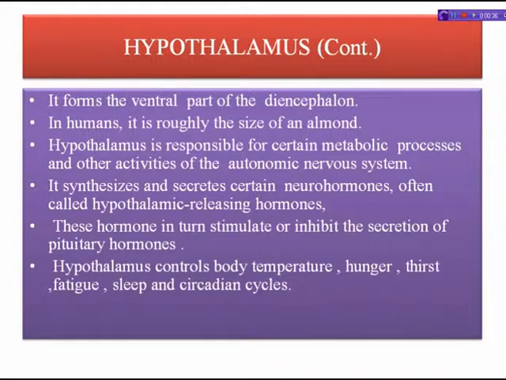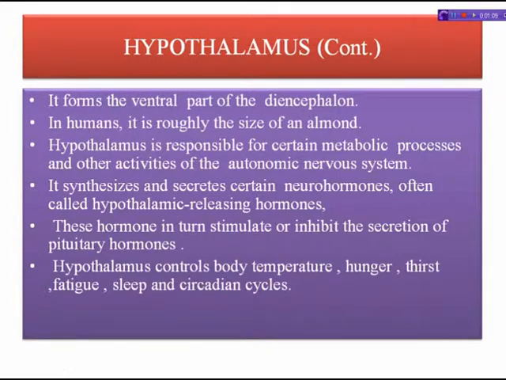Next, the hypothalamus is responsible for certain metabolic processes and other activities of the autonomic nervous system. It is involved in the mediation of endocrine, autonomic and behavioral functions. It synthesizes and secretes certain neurohormones, often called hypothalamic releasing hormones.